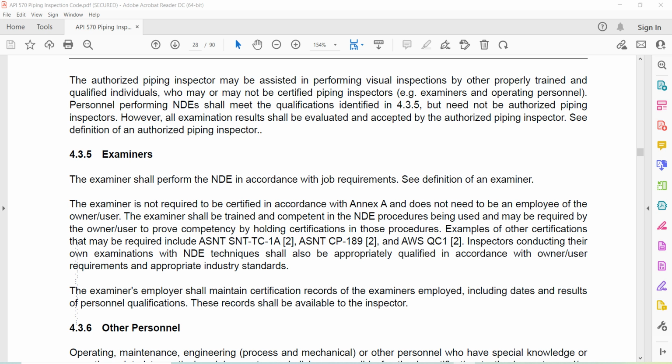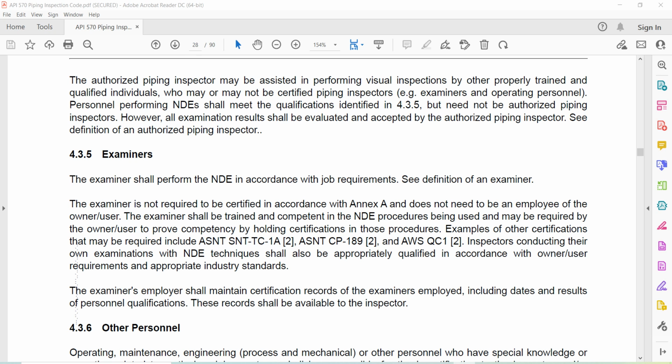4.3.5, examiners. An examiner shall perform the NDE in accordance with job requirements. See definition of an examiner. The examiner is not required to be certified in accordance with Annex A and does not need to be an employee of the owner-user. The examiner shall be trained and competent in the NDE procedure being used and may be required by the owner-user to prove competency by holding certifications in those procedures. Examples of those certifications that may be required include ASNT SNT-TC-1A, ASNT CP-189, and AWS QC1.